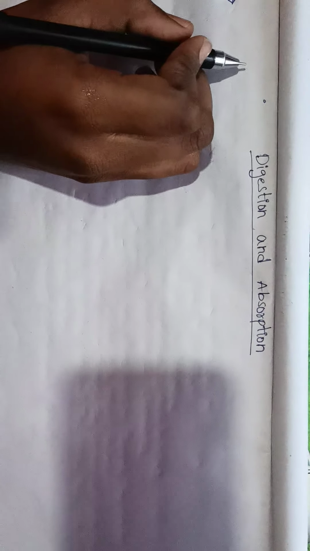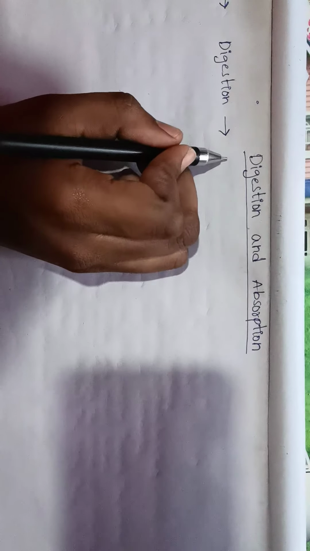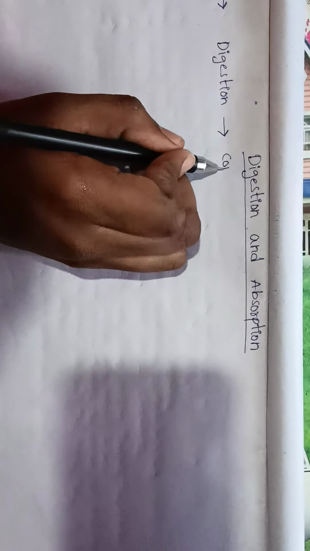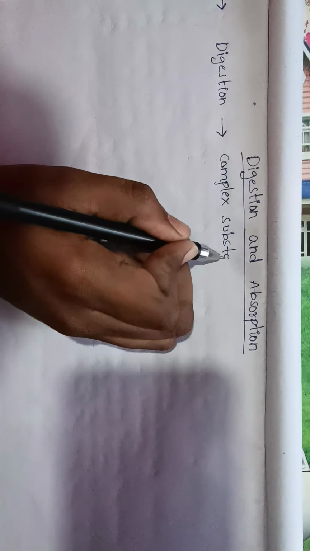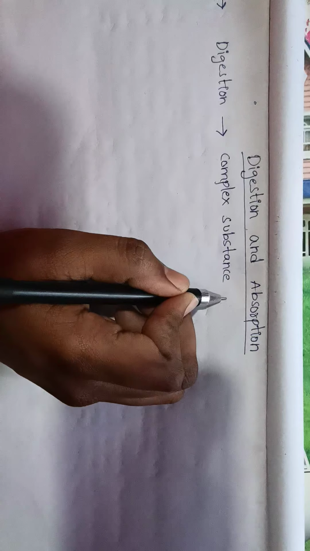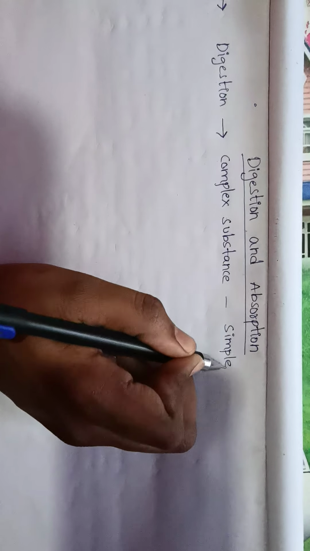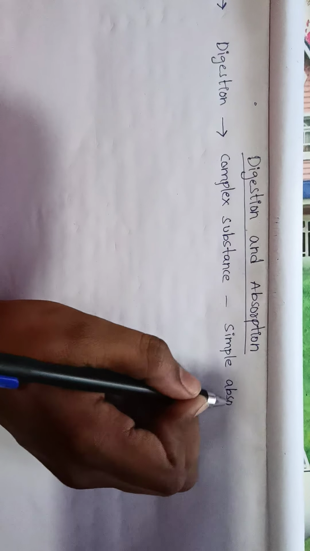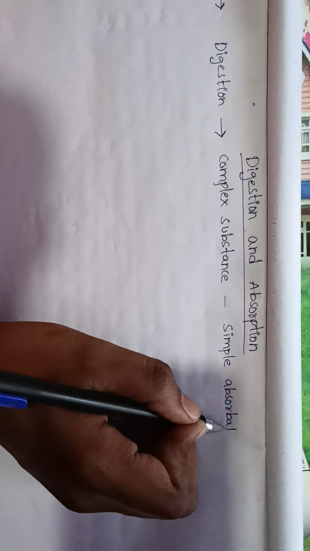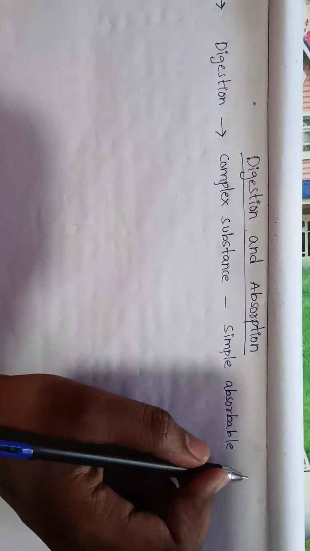Digestion and absorption. First, digestion. Definition: conversion of complex substances into simple absorbable substances.